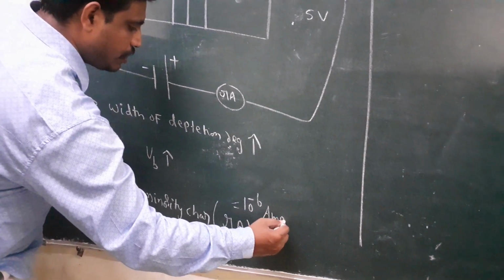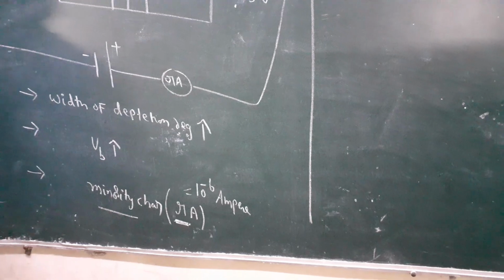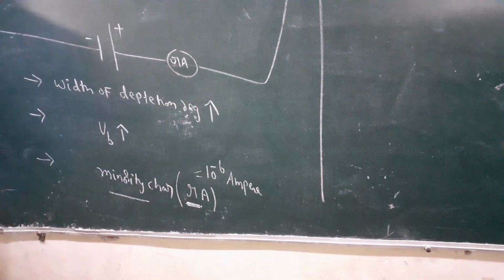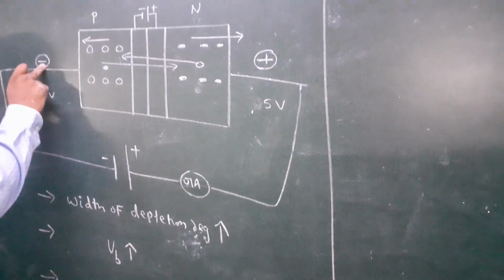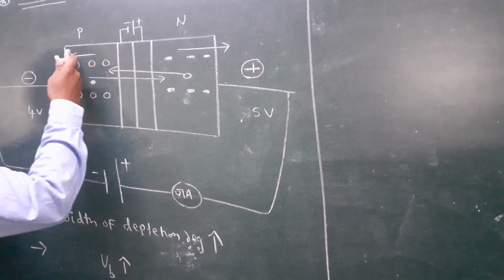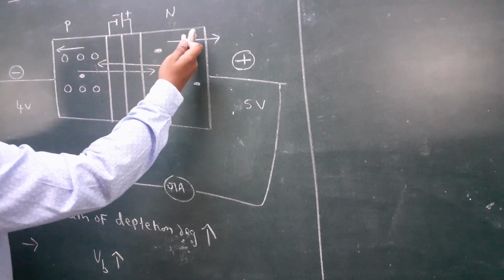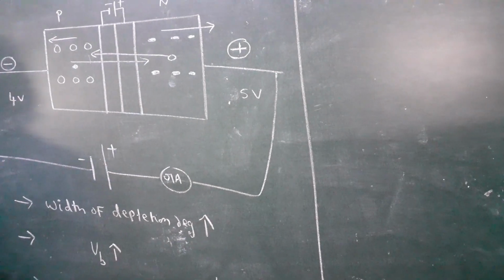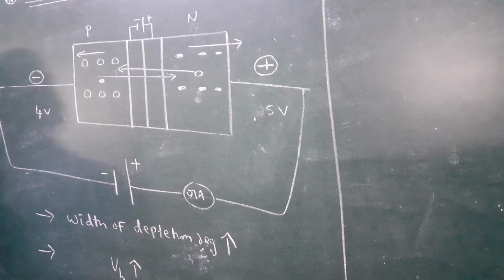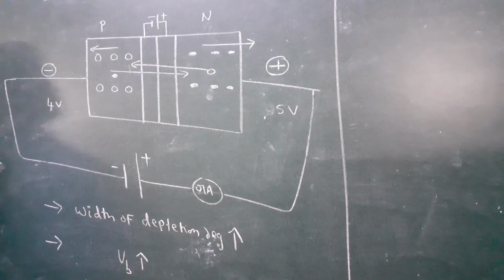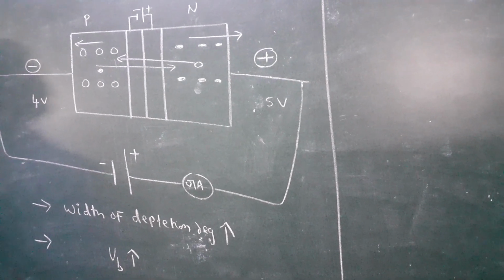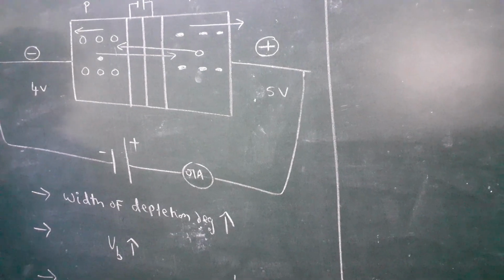What is the unit of current? Ampere, the scientist's name. In the forward bias, P is connected to plus, which repels, so all holes move this way. Here the majority all moves this way. That means in the forward bias the current is due to majority charge carriers. In the reverse bias, the current is due to minority charge carriers.